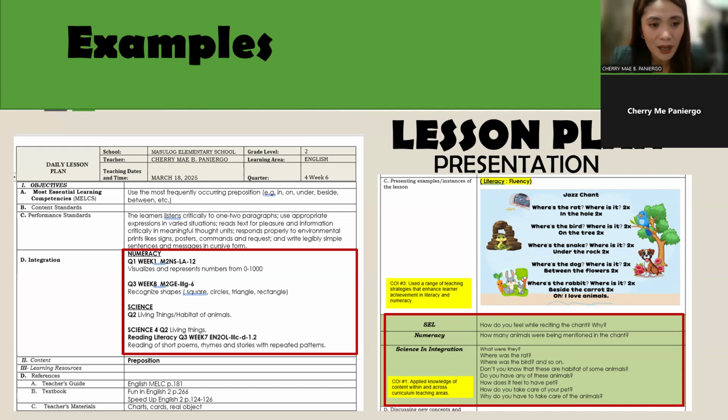And then we have here quarter three, week 8. Now, the science, quarter two, and then the science and math. So I have here the highlighted words.